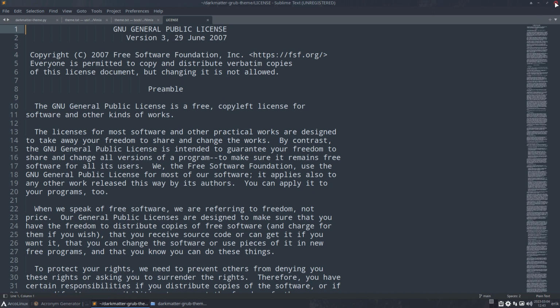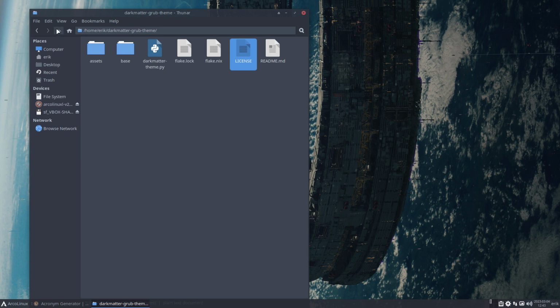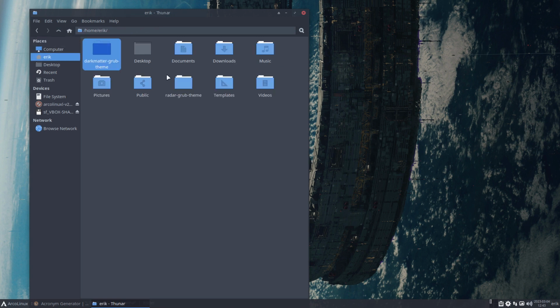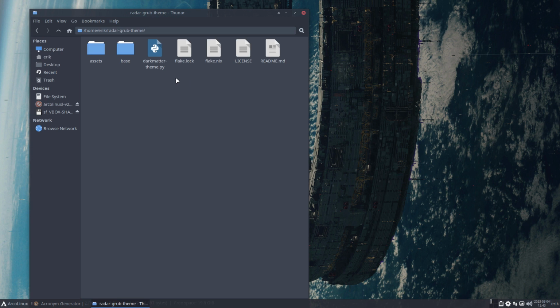You have a look at the code and we can play around. If it's your system, you can do whatever you want. Once you start sharing, then the license comes into play, right? So dark matter is now Radar, my friend, because we don't want to have doubles, and that's important.